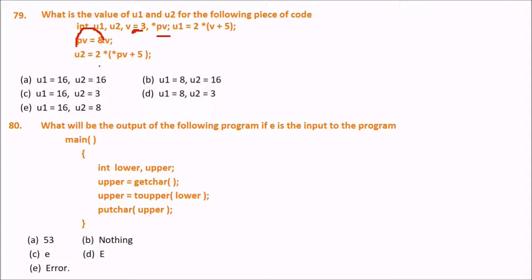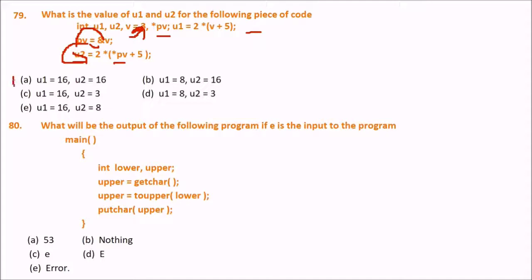So what will be the value of u2? u2 is a variable: 2 into star pv, the indirection operator, that is the value at the pointer, which will be 3 because it is pointing to 3. u1 is not used here somewhere. Tell me first, you have to find out the value of u1 and u2 also.